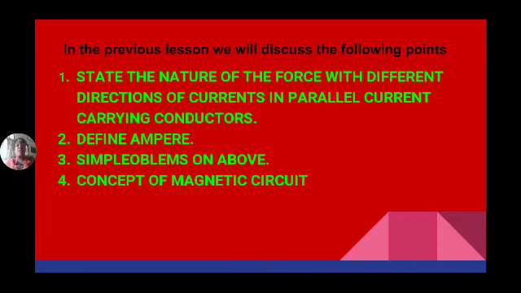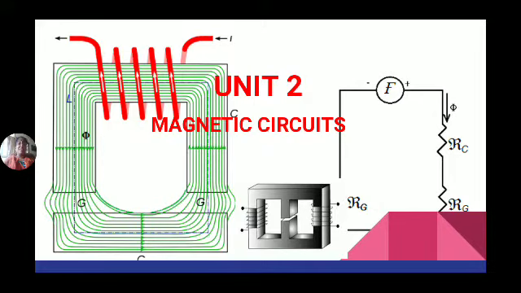Again, magnetic circuits are also of two types, just like electric circuits: series magnetic circuit and parallel magnetic circuit. If the flux passing through all the components is the same, with no division of flux, then it is known as a series magnetic circuit. There is no division; the entire flux is passing throughout the material.